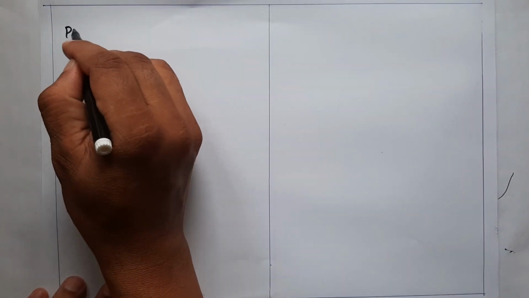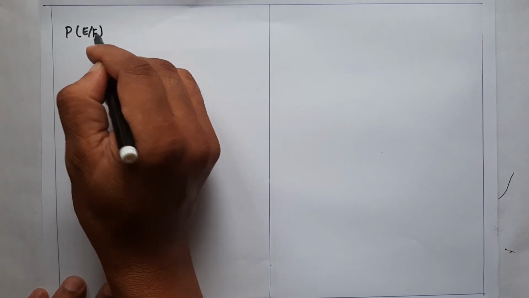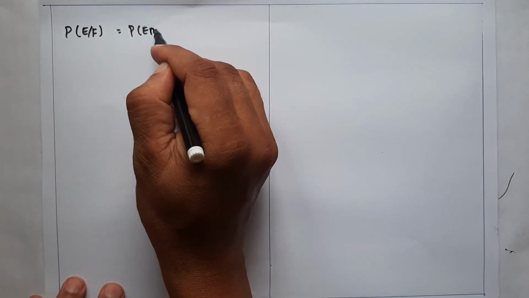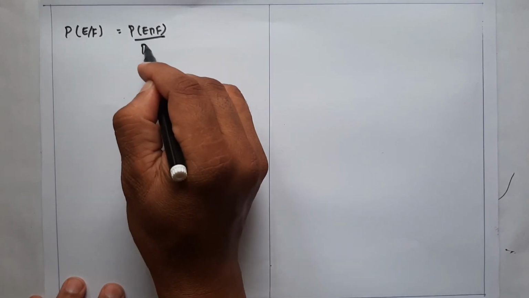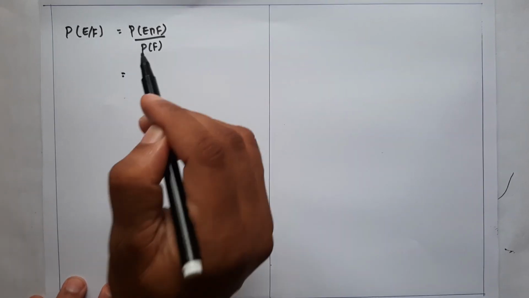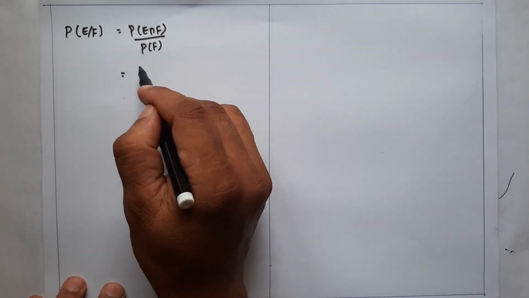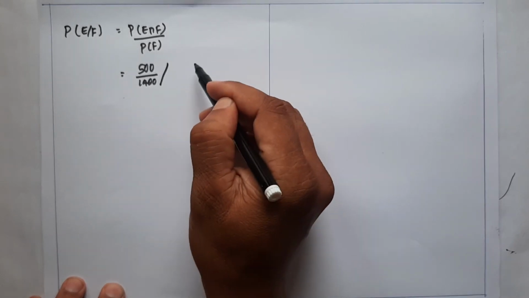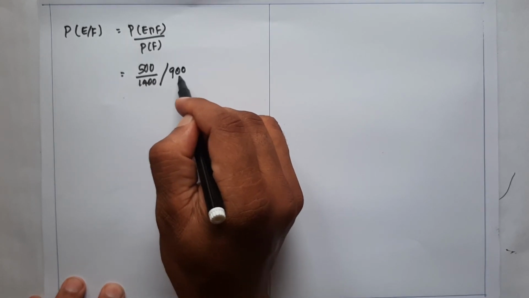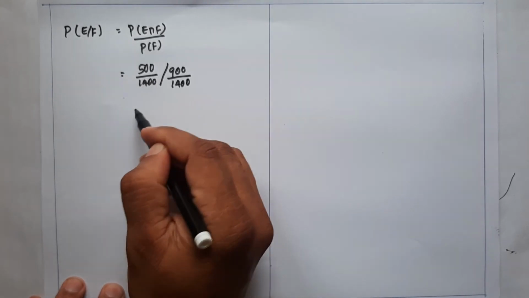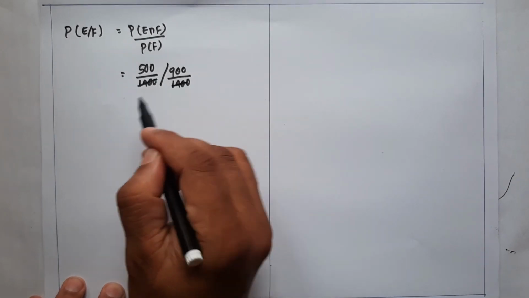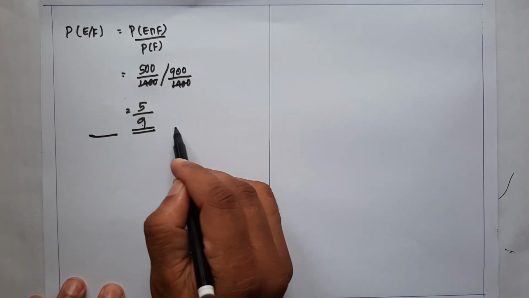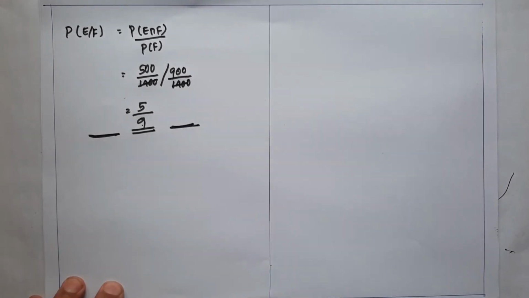And therefore now we find P of E given F. Using the conditional probability definition, P of E given F is equal to P of E intersection F divided by P of F, which is 500 divided by 1400, the whole divided by P of F, 900 divided by 1400. Here 1400 cancels, and therefore we get the answer 5 divided by 9. That's all. It's also a very simple question.